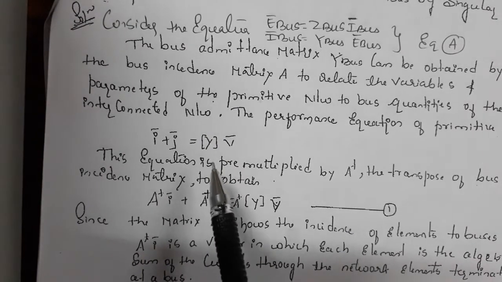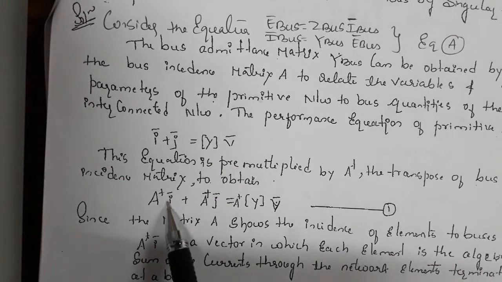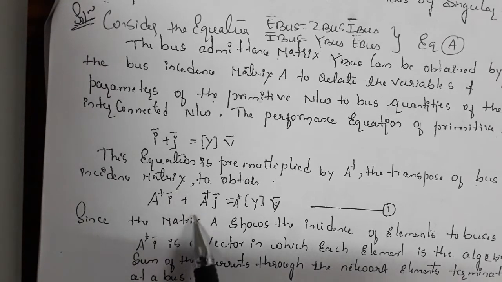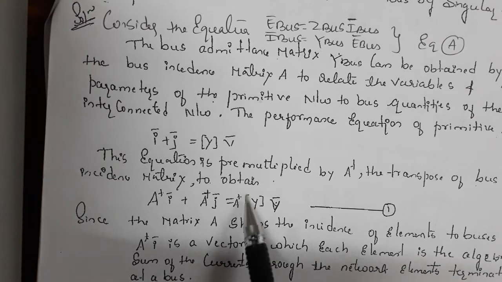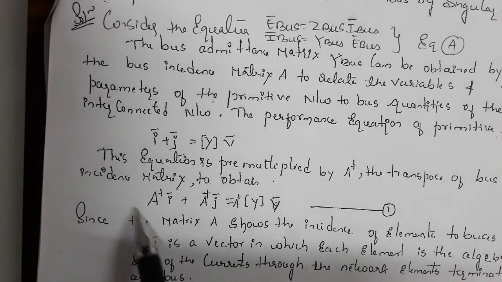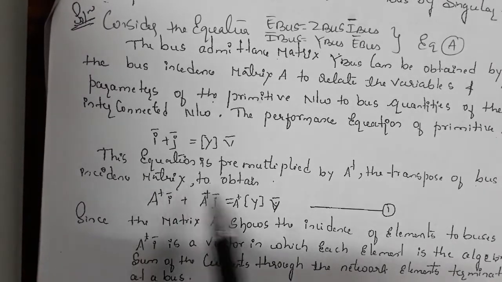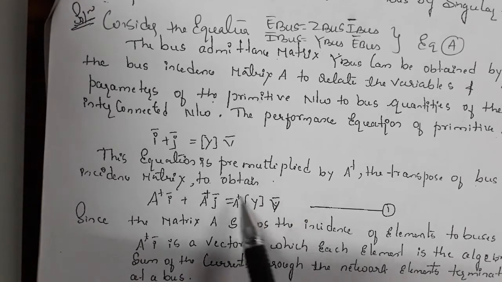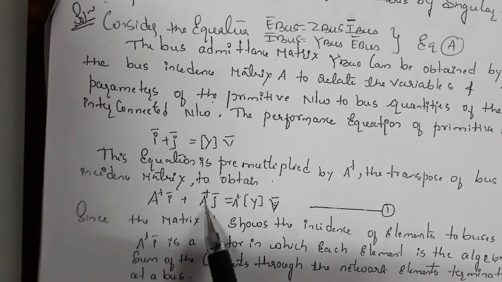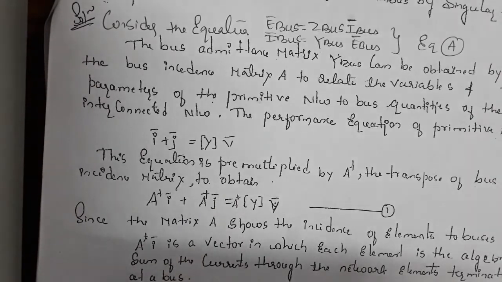Okay, so now what you have to do here: I will multiply this transpose, A transpose of I, and A transpose of J, and A transpose of Y, V. In this equation, this A transpose of I will be the algebraic sum of currents at a bus, which will be 0. This will be neglected, only this will remain. And what is this? This is nothing but I bus. So this factor is nothing but I bus, so that only I'll be taking over here.